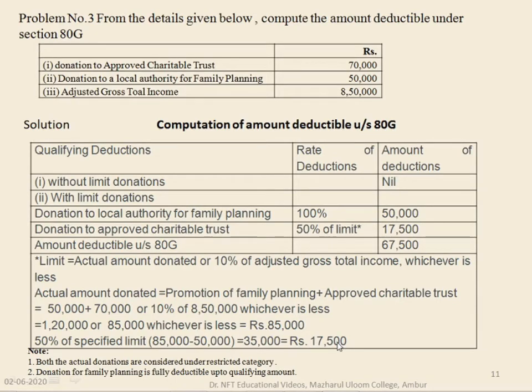This 17,500 is the amount of deduction under the donation to approved charitable trust. So if you add 50,000 and 17,500, you get the amount deductible under section 80G as 67,500, which can be claimed for deduction under section 80G.